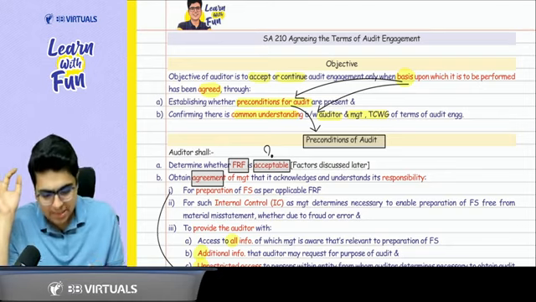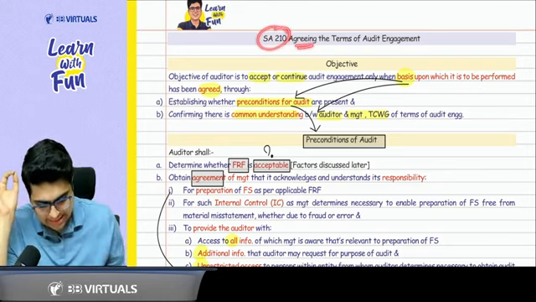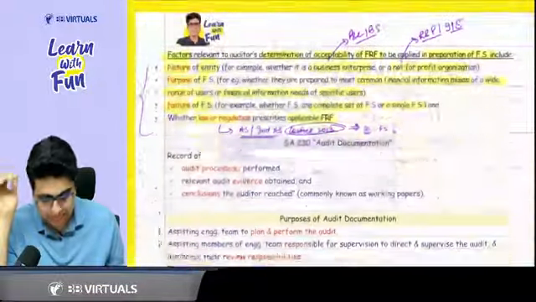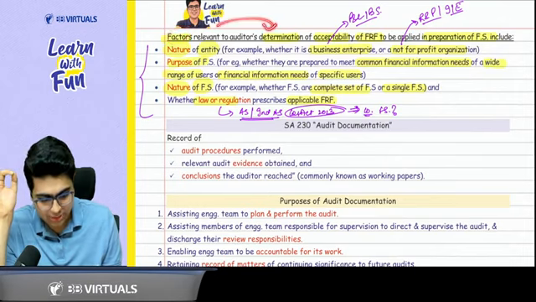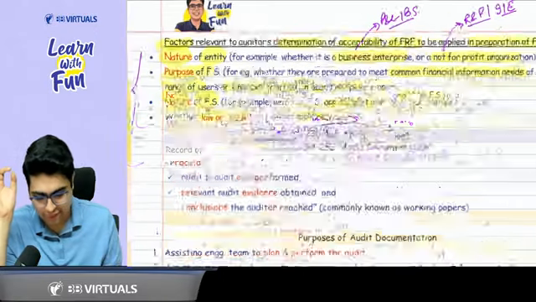So everyone, please come to your notes of SA 210. Yes, sir, we are here. In SA 210, if you come to the last part, we discuss the factors which are relevant to determining the acceptability of FRF. Now, sir, what were the factors?